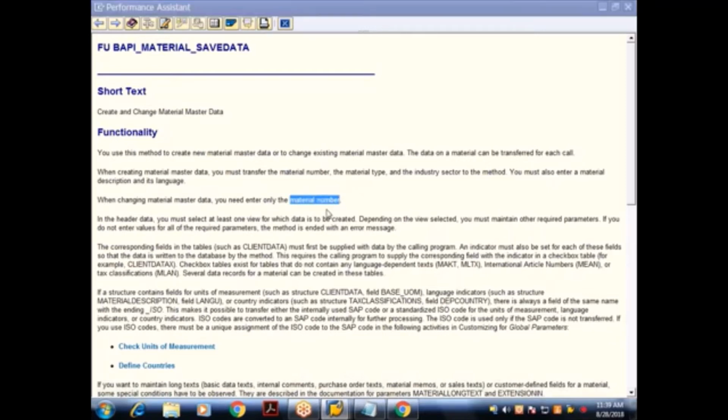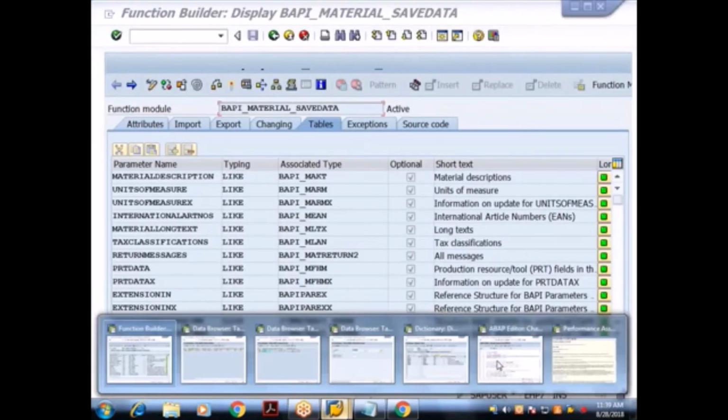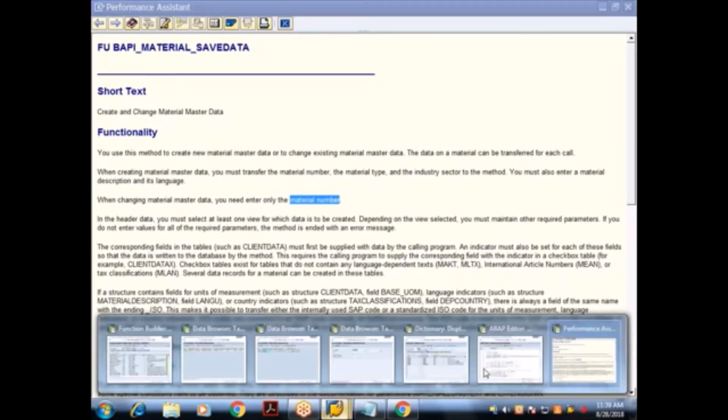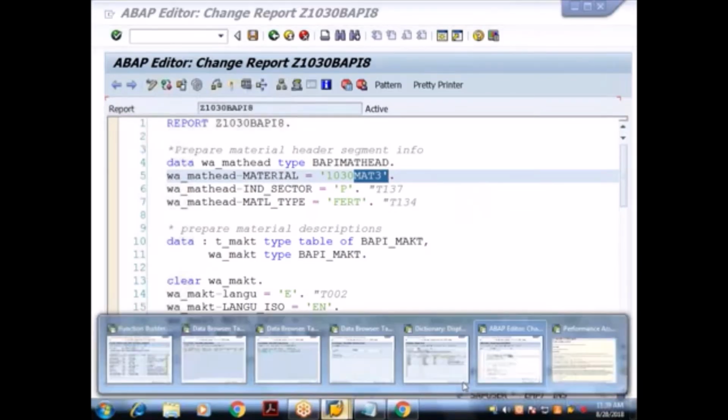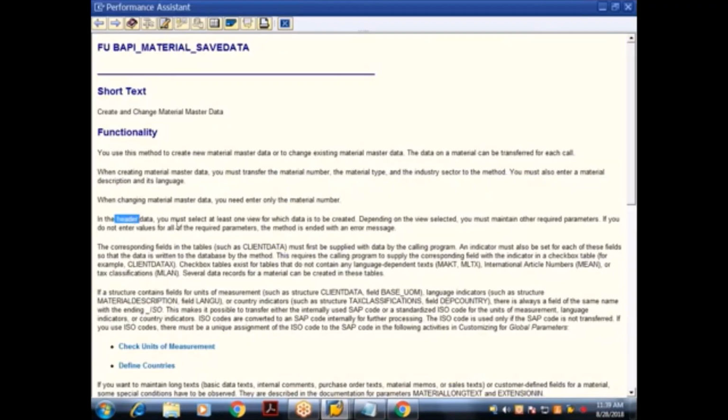Then when changing material master data, you need to enter only the material number. So it seems that I need not enter the other fields when changing. Only this is sufficient. What else is it saying? In the header data, you must select at least one view for which data is to be created. Depending on the view selected, you must maintain other required parameters. If you do not enter values for all the required parameters, the method ends with an error message.